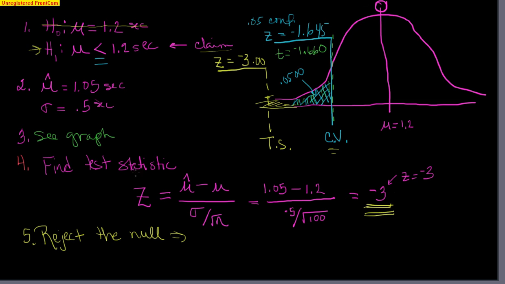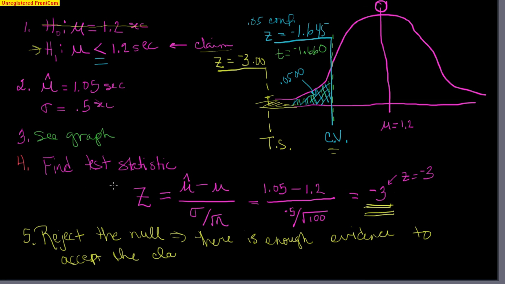So therefore, there is enough evidence to accept the claim that the drug will improve response time. Okay, we can go ahead and let the drug company make that claim.